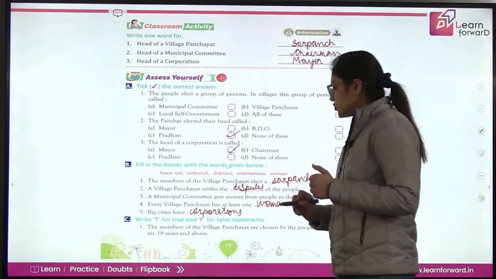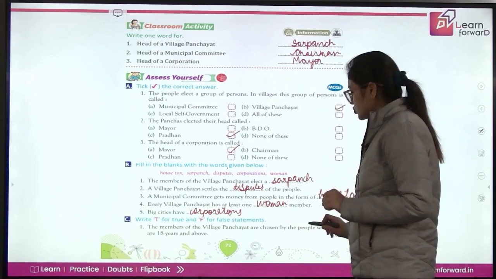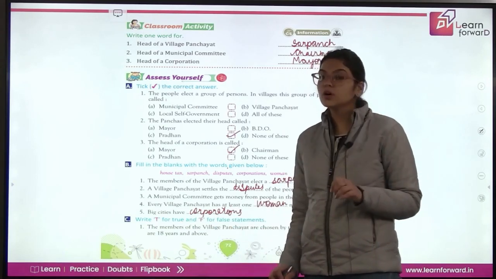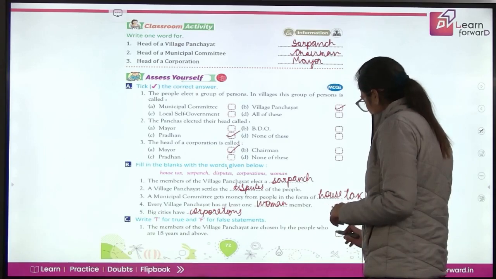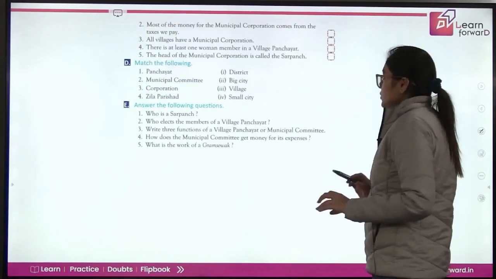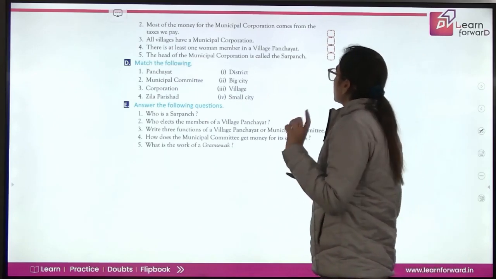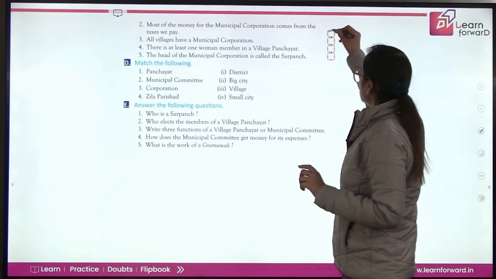Now, write true or false for the statements. First, the members of the village panchayat are chosen by the people who are 18 years and above. Yes, this is the same in the village panchayat and in the municipal committee. So, the answer is true. Most of the money for the municipal corporation comes from the taxes we pay. Yes, this is also true.